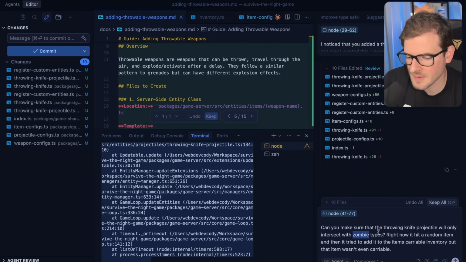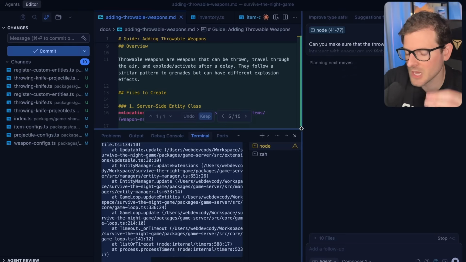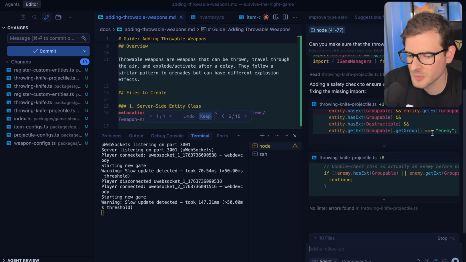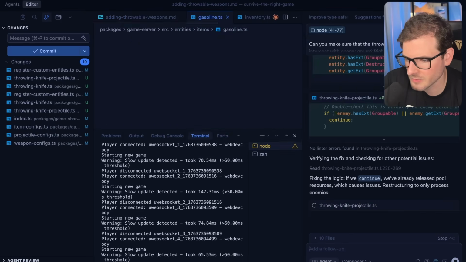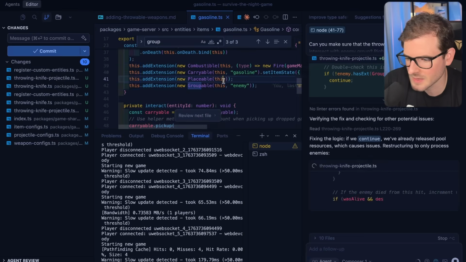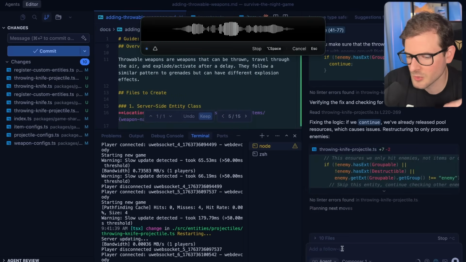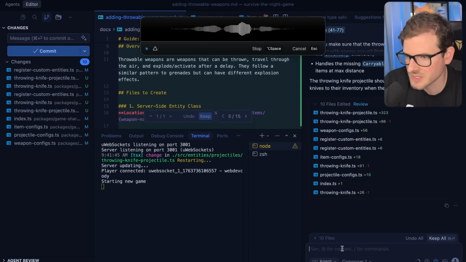And instead of zombie type, I'm actually going to say enemy group, okay? Because zombie type is very specific. I do have groupings that you can add to zombies. Now that I realize, I shouldn't have said group enemy, because if I go to the game server over here, I think gasoline has a group of enemy. So that doesn't make sense either. So I might actually reprompt this. Instead of doing group enemy, this should only ever be attached to zombie. So look at the arrow projectile to see how this works.